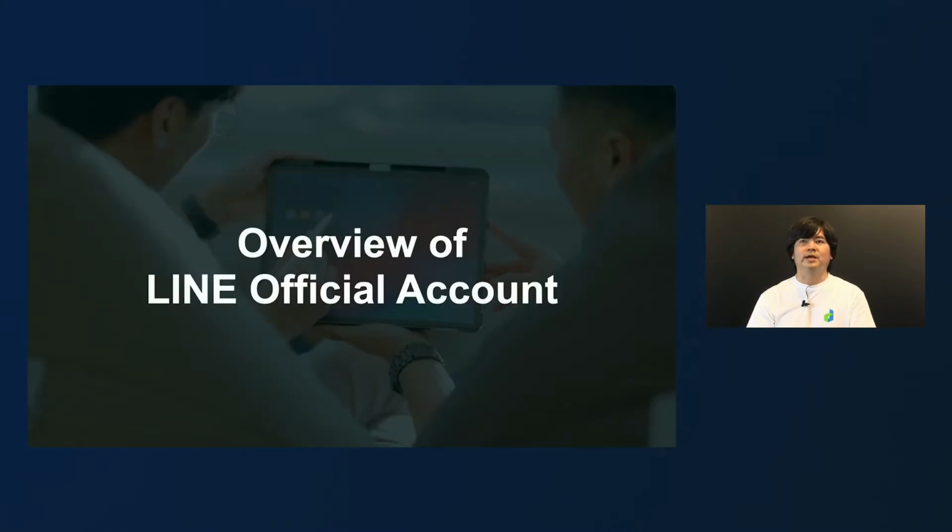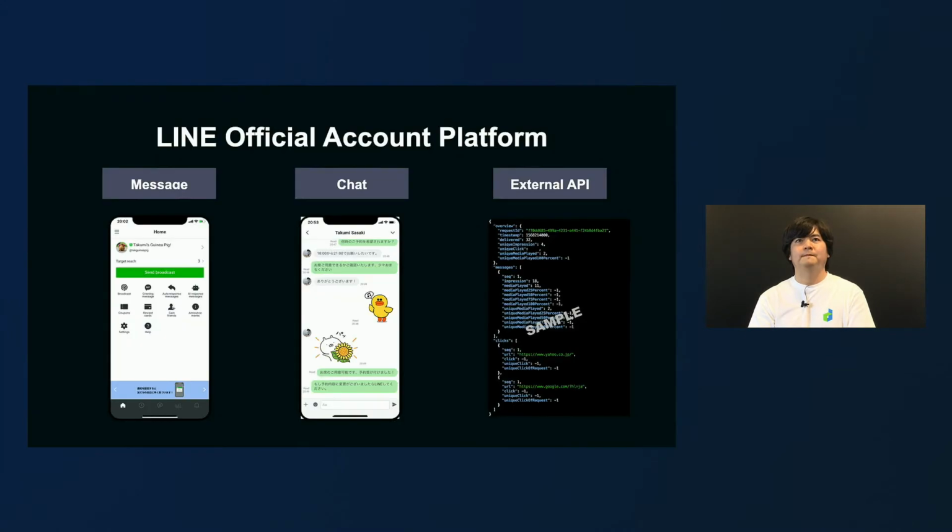Before diving into the topic, I would like to briefly explain what Line Official Account is. Please note, in this session, we will be calling it OA, the acronym of Official Account. OA is a service that enables users to communicate with business operators online, like communication with their friends. Now you see the screenshots of the admin app of OAs, from left to right: message broadcast, one-on-one chat, and external API integration.